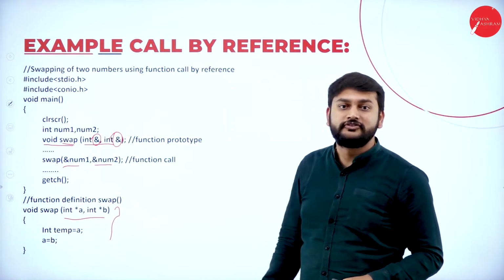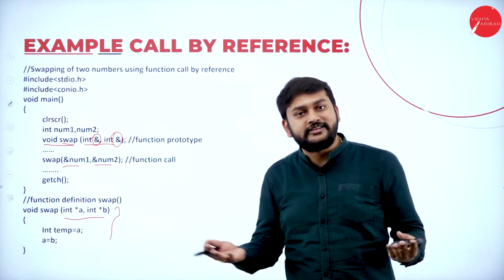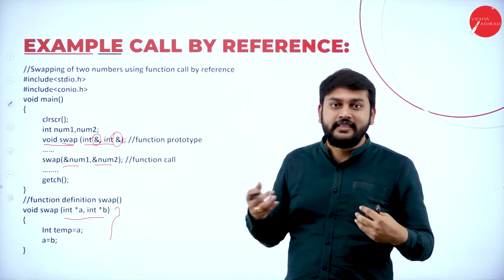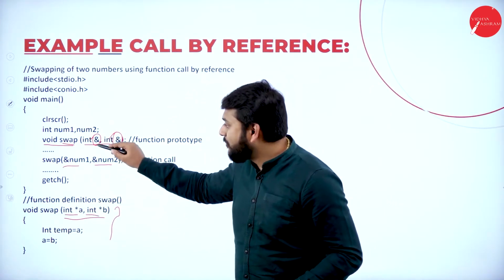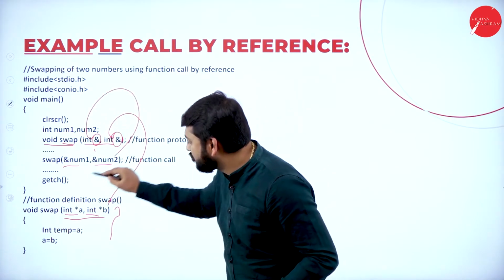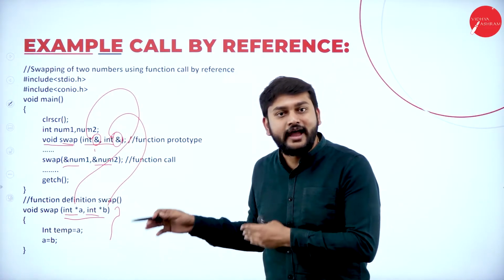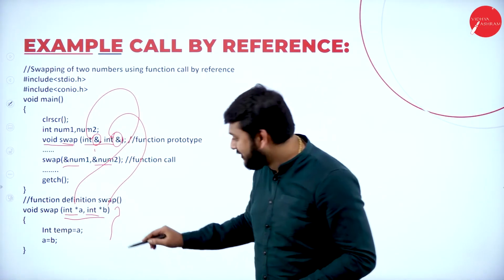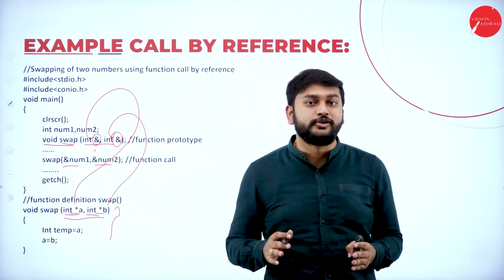That's what you need to observe here. If I'm passing the address, I should have the capacity to store the address, right? Then I should be a pointer. So here I'm passing the address. From here, I will be storing the address in this. How can I store it in a normal variable? I cannot store it in a normal variable. That's why I have the pointer variable. That's what you need to observe here.